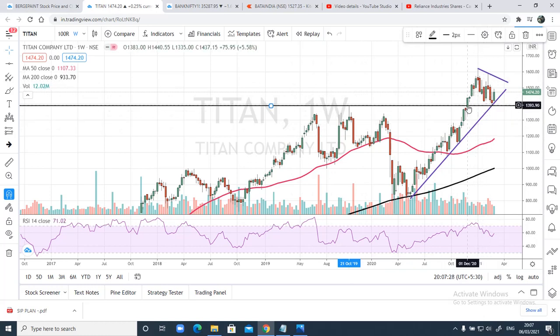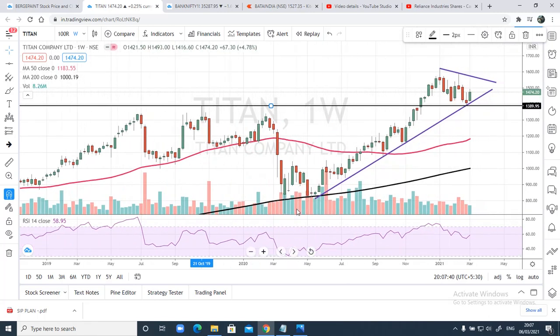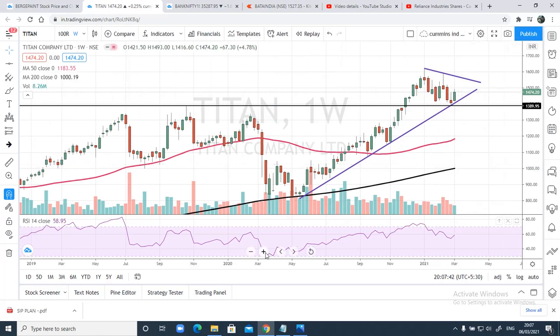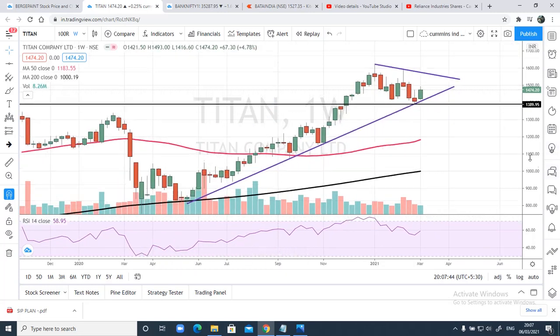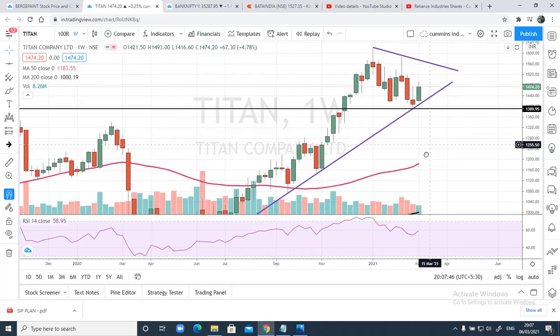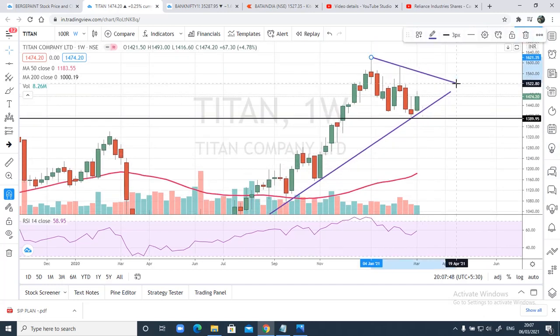You can see here the breakout had come somewhere around December 1st week 2020, and it has recently retested in the previous week, and again it has bounced here. Okay, now let us see the daily chart as well, so that it will be a little easy for us to understand our entry and targets.